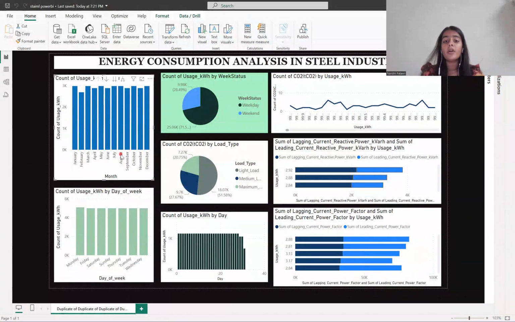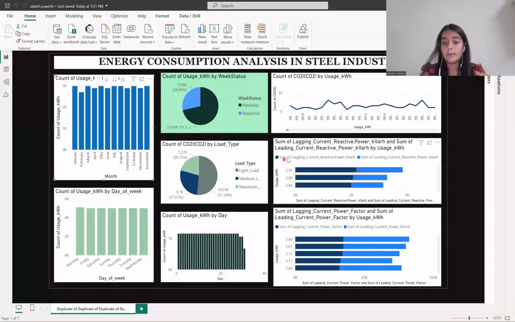Moving on to the second question, that is to explore the relationship between the energy consumption and the reactive power for both leading current and lagging current. For that, I would first like to tell you that I have taken the sum of both the columns in the data set, lagging current and leading current. This will help us get a total value and an easy analysis compared to the energy consumption. This will help us make more prominent conclusions in the end rather than wading through the data set.